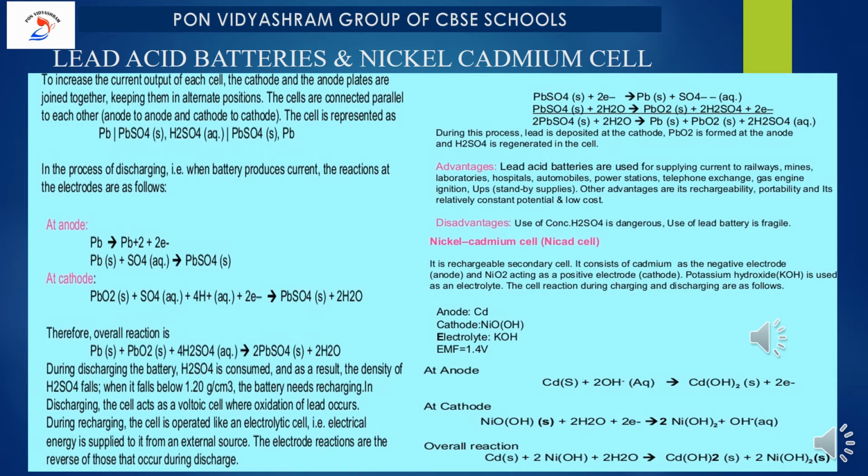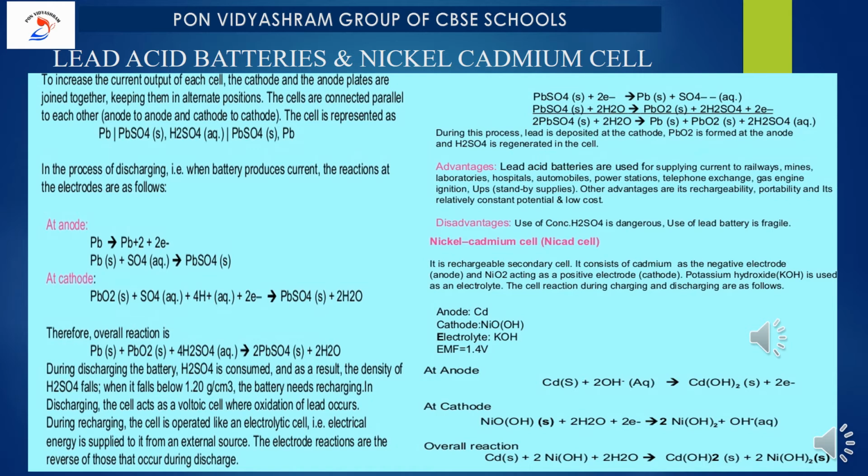as an electrolyte. So the cell reaction during the charging and discharging is very important. At the cathode we have NiO in OH medium, that is basic medium. At the anode we have cadmium, electrolyte will be KOH. Here EMF is 1.4 volt. Now what reaction occurs at the anode? Cadmium reacts with OH minus in aqueous medium and is converted into Cd(OH)2 plus electrons are released.